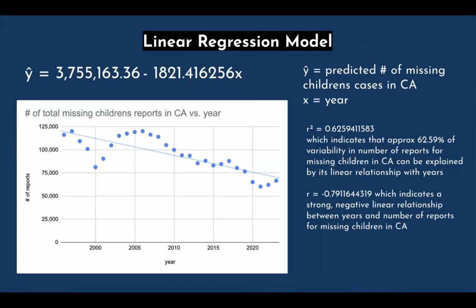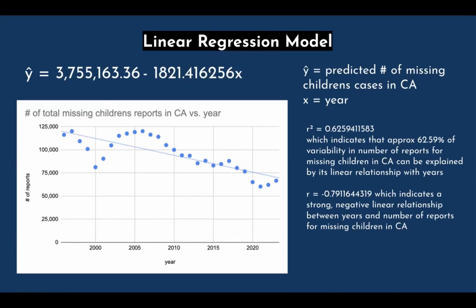So first, I came up with a linear regression model, and as you can see in the graph here, all the points are given, and so is the line, the least squared regression line. And the equation for this line is y cap equals 3,755,163.36 minus 1,821.416256x, where y cap is equal to the predicted number of missing children's cases in California, and x is equal